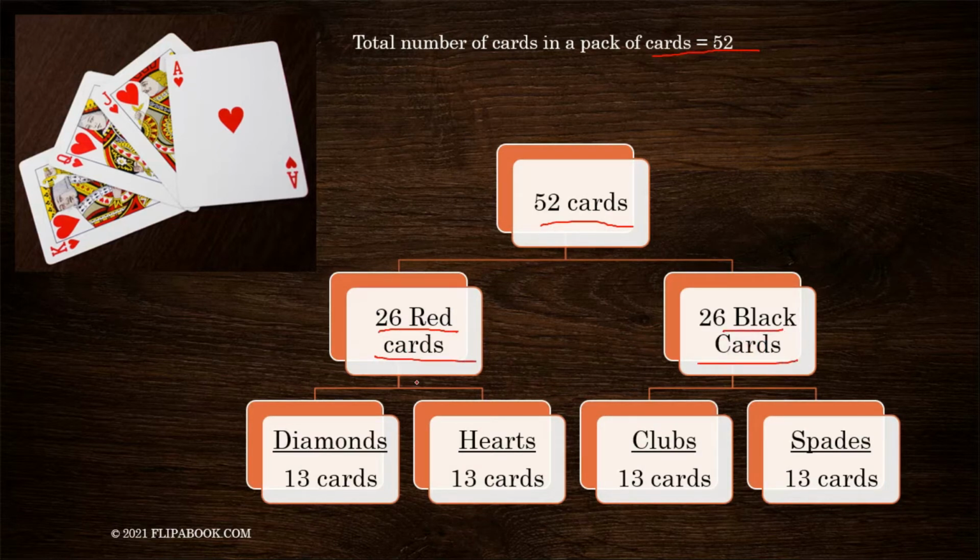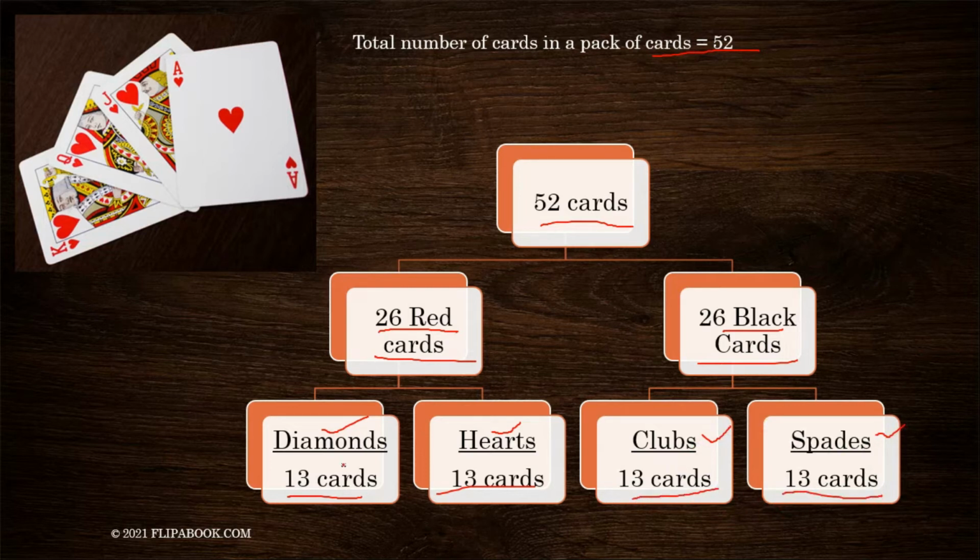The red cards are again divided into 2 categories, diamonds and hearts. In each category, we have 13 cards. Similarly, the black cards are also divided into 2 categories, namely clubs and spades. In each of these categories, we have 13 cards.